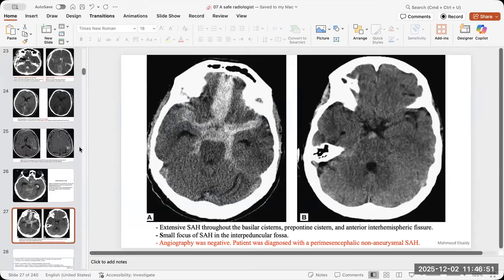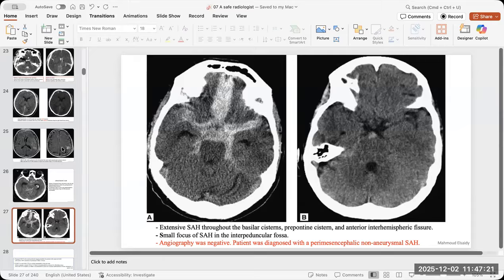Another piece of information, don't miss the pseudo-subarachnoid hemorrhage. It may look like the true subarachnoid hemorrhage, but the main difference between them is the brain tissue itself. In the true subarachnoid hemorrhage, the brain tissue is still preserved, so there is still gray-white matter differentiation. But in pseudo-subarachnoid hemorrhage, you will never find gray-white matter differentiation.